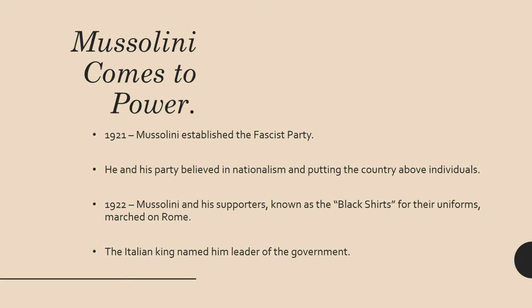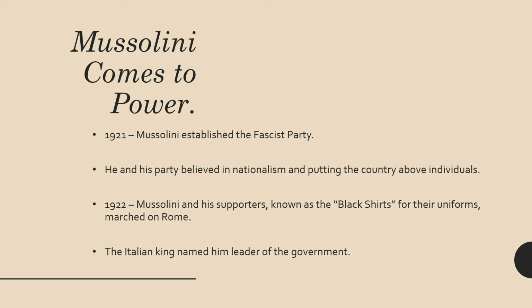In 1921, Mussolini is going to establish the Fascist Party. Now, he and his party believed in nationalism, so that your country is the best and everybody else's country stinks, and putting the country above individuals. So what we mean by this is that your freedoms and your liberties are not as important as building a strong country. So people were told to pretty much put aside their own personal freedoms and personal views in order to support the country.